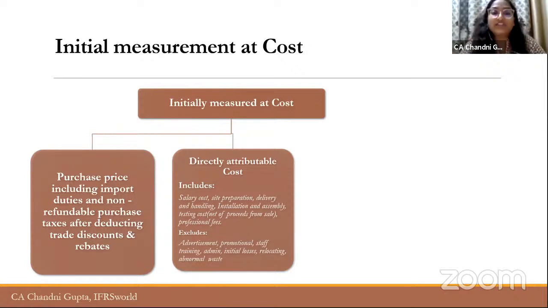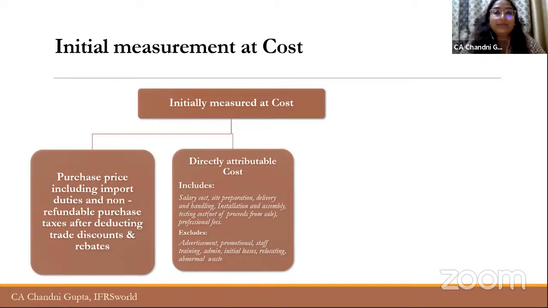But what is not included is advertisement cost or promotional cost, right? Or staff training expenses. So all these expenses like admin costs, initial losses, relocating, or abnormal waste, these costs are particularly not included while measuring the asset at initial recognition.